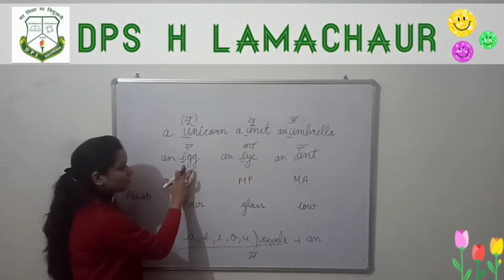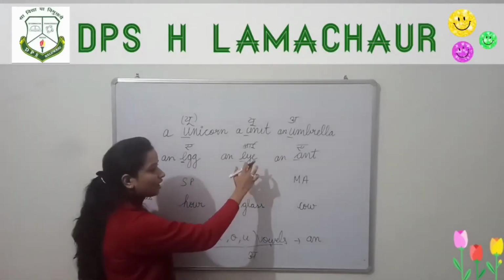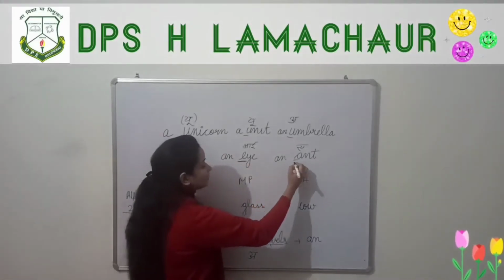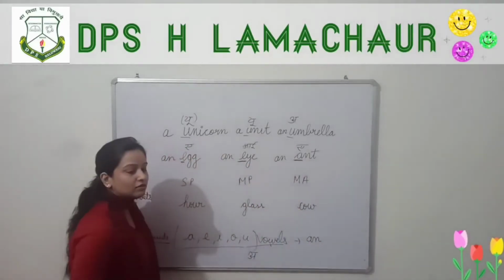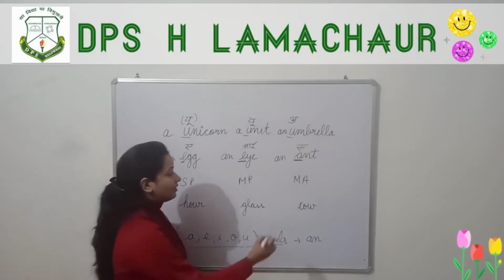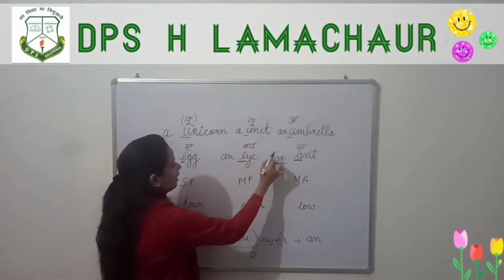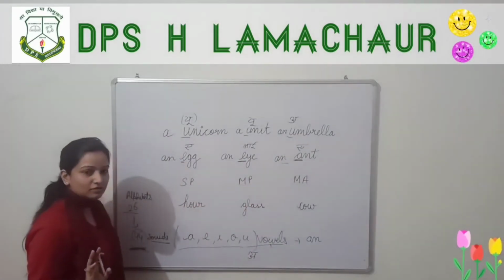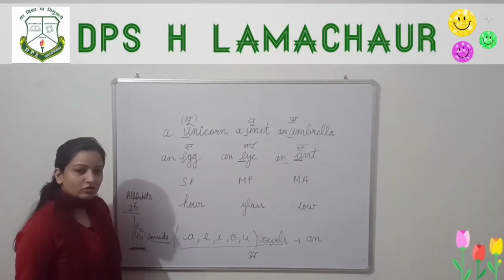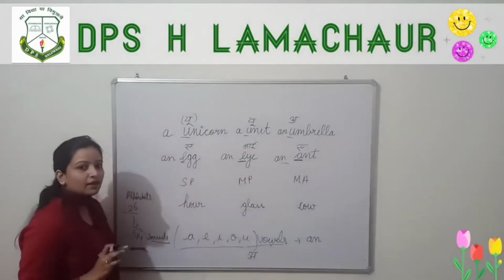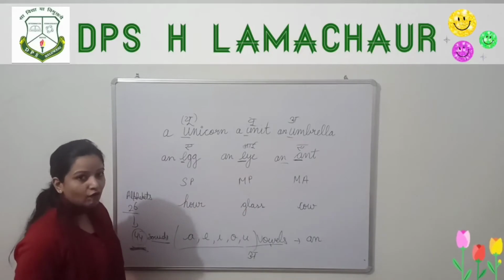Here the E sounds like A and here the E sounds like I. Like this, and also sounds A, and starts with A. So A, I, E, these are the vowel sounds. A single E also has different sounds. All these words start with the sound of vowels.